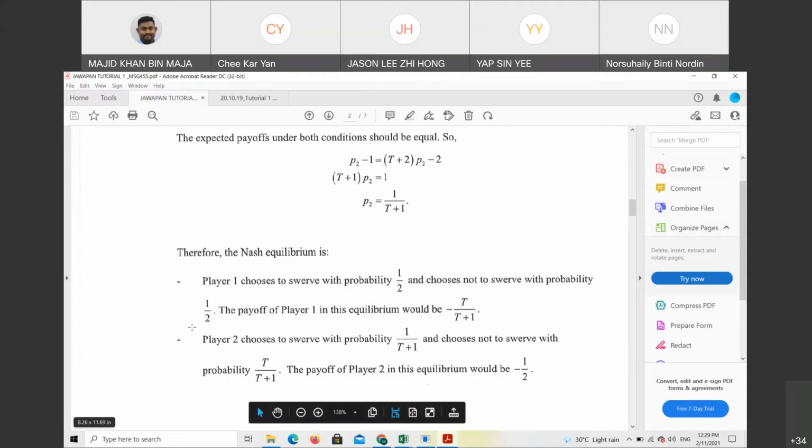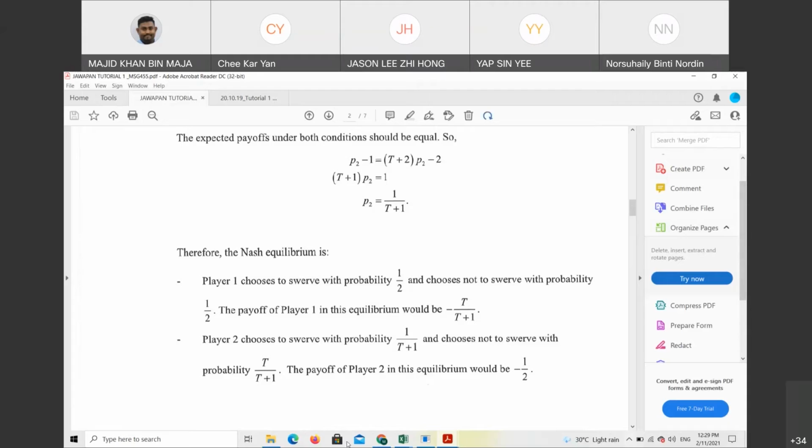Player 2 chooses to swerve with probability 1 over T plus 1. This is what we get. And chooses not to swerve with T over T plus 1, because, let's say P is 1 over T plus 1. If you want to find 1 minus P, you just take 1 minus 1 over T plus 1. You just solve simple fractions and you will get T over T plus 1. If any of you still did not get the point, you can refer back to me. I can show you step by step.